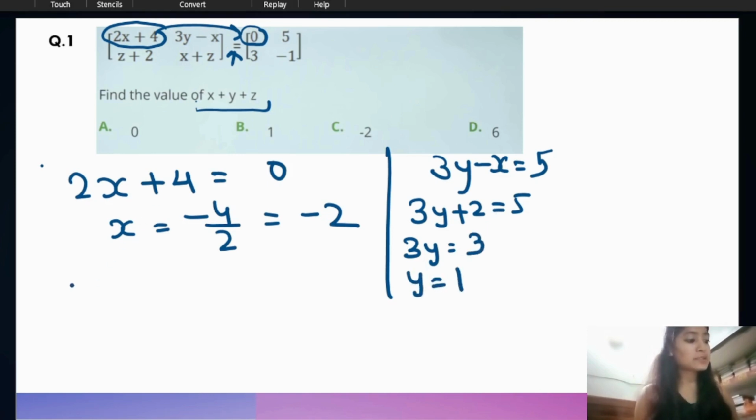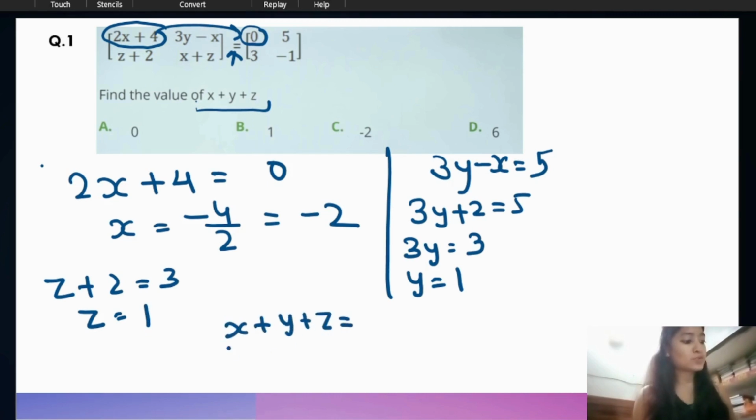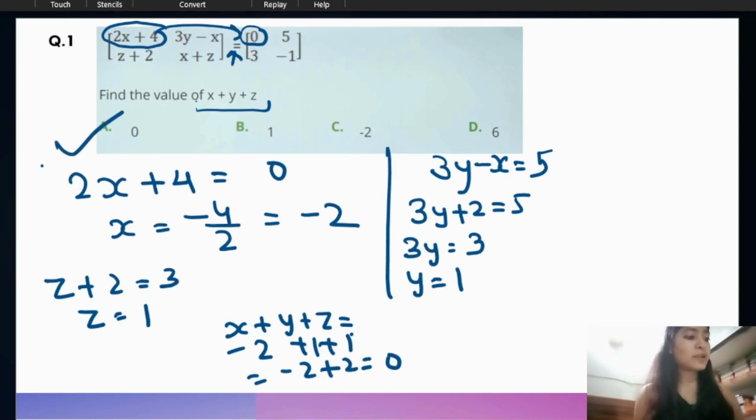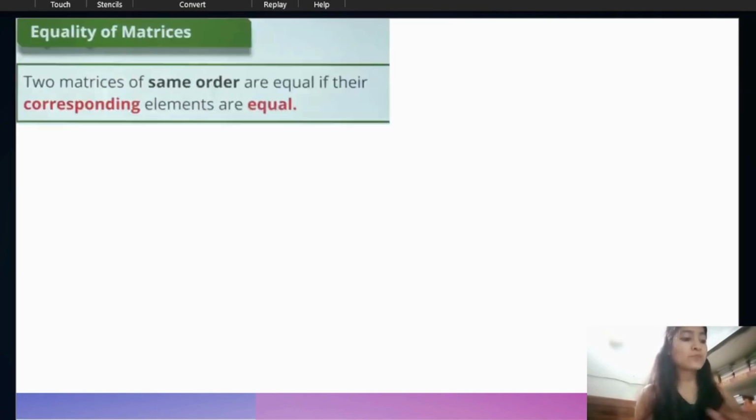And next we have to find z. So z plus 2 is equal to 3, so z is equal to again 1. So the value of x plus y plus z is equal to minus 2 plus 1 plus 1. So minus 2 plus 2 will be 0. So the answer will be option A. If you are getting the same answer, exactly 0, just put in the comment box that you are getting the same answer, right? Next, move to the next part.